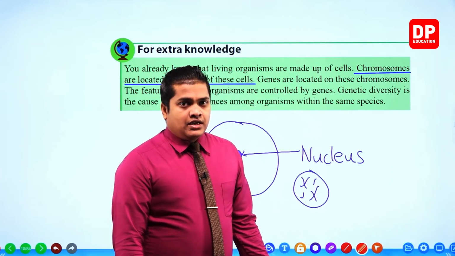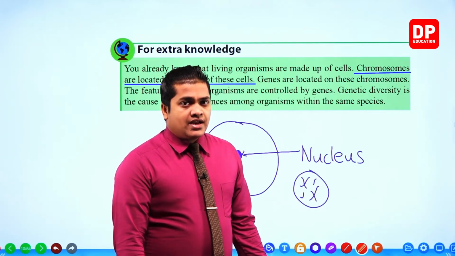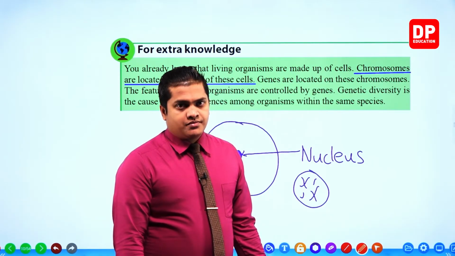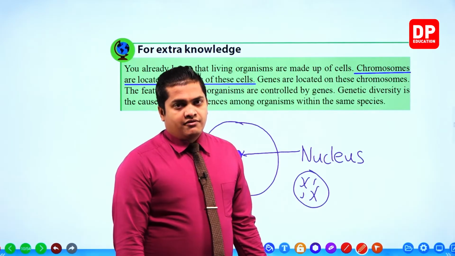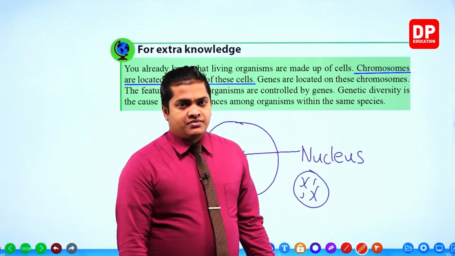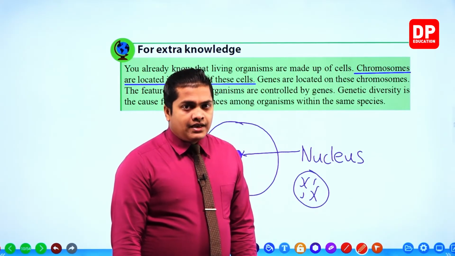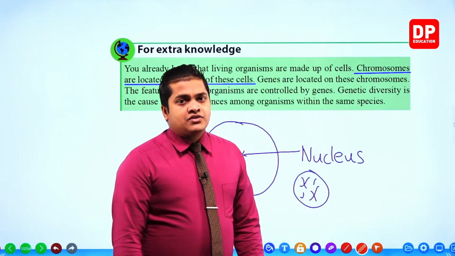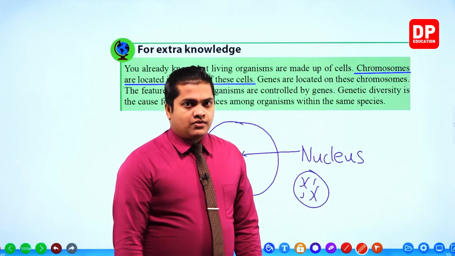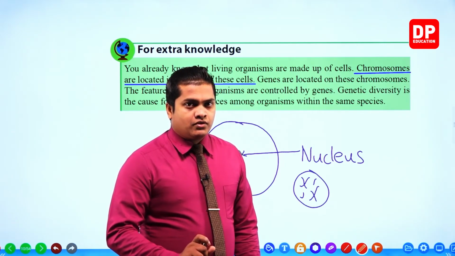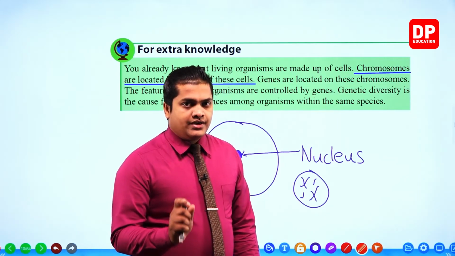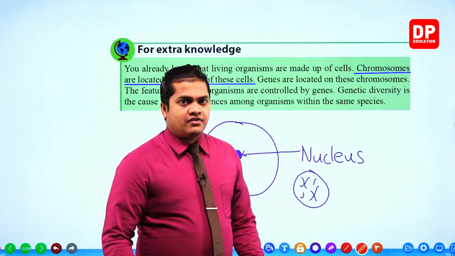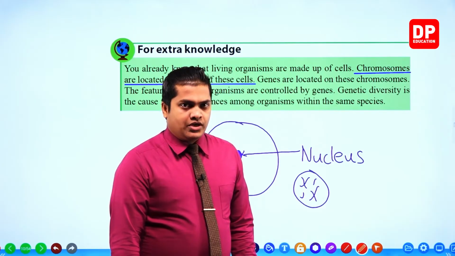Okay. When observing through a light microscope, you won't be able to observe these chromosomes. So we will be able to observe chromosomes only through electron microscopes, okay? Only through electron microscopes. However, my dear children, if you Google chromosomes, then you will definitely find several figures related to chromosomes, okay?